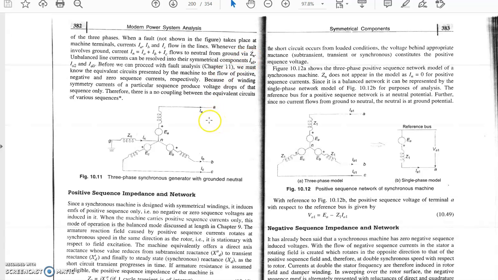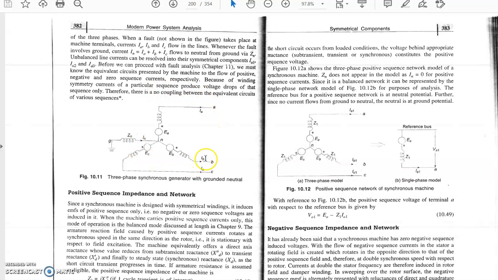So whenever a fault occurs, suppose at terminal A, then the unbalanced line current can be resolved into the symmetrical components IA1, IA2 and IA0. This is the model of an unfaulted system where no fault has occurred, in the balanced condition.